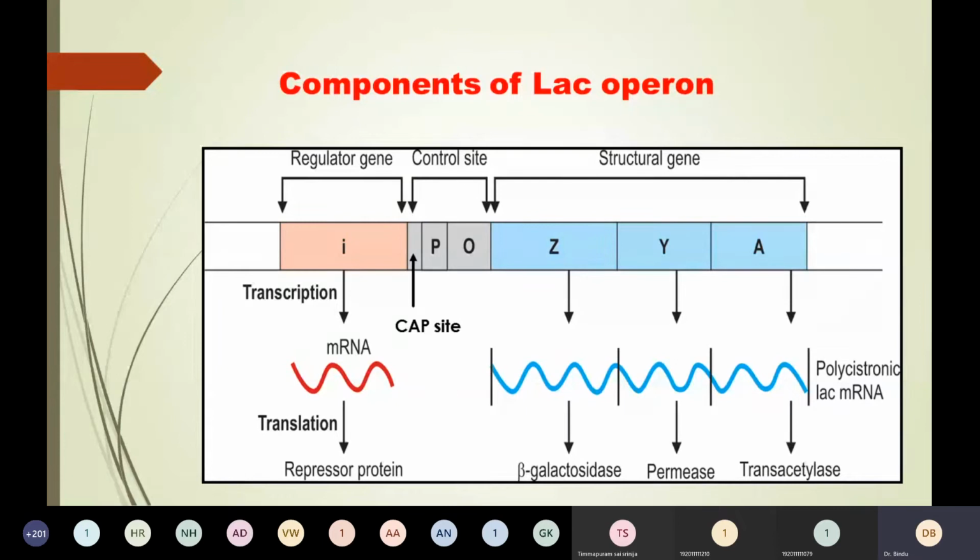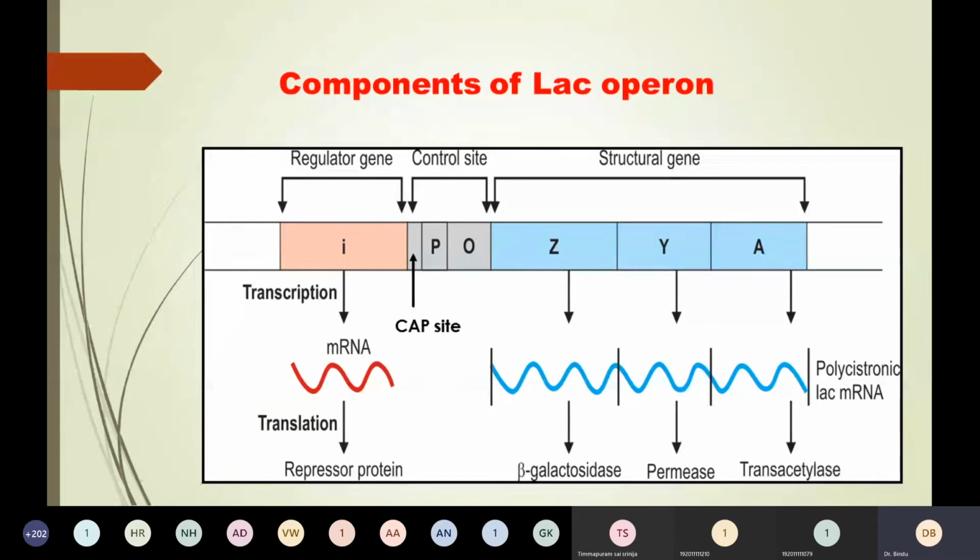Which proteins? These enzymes are beta galactosidase, permease, and transacetylase. This structural gene is under the control of the regulatory gene, because if the regulatory gene synthesizes repressor protein, then transcription of the structural gene cannot take place. I'll tell you exactly how.